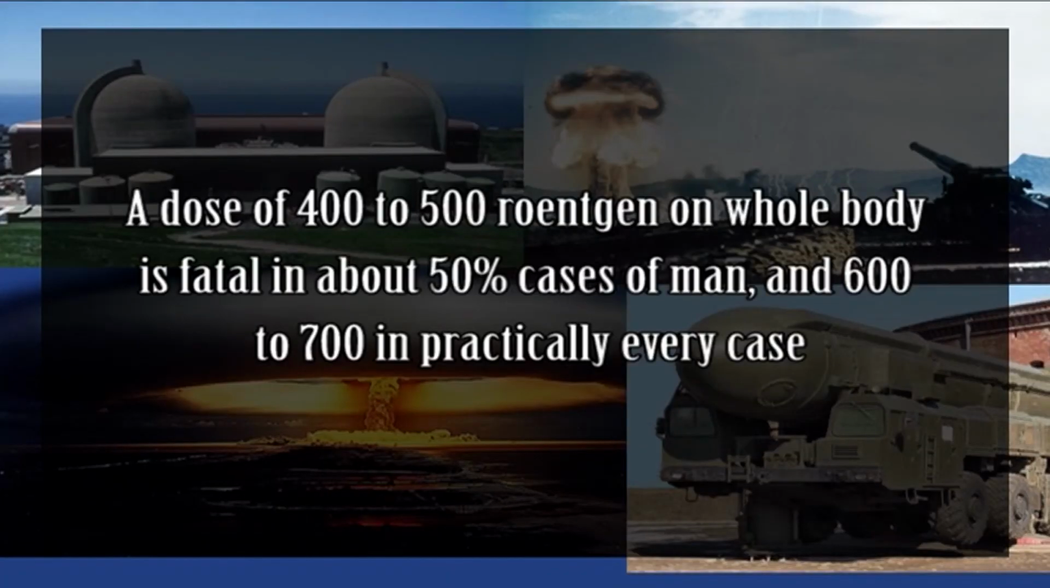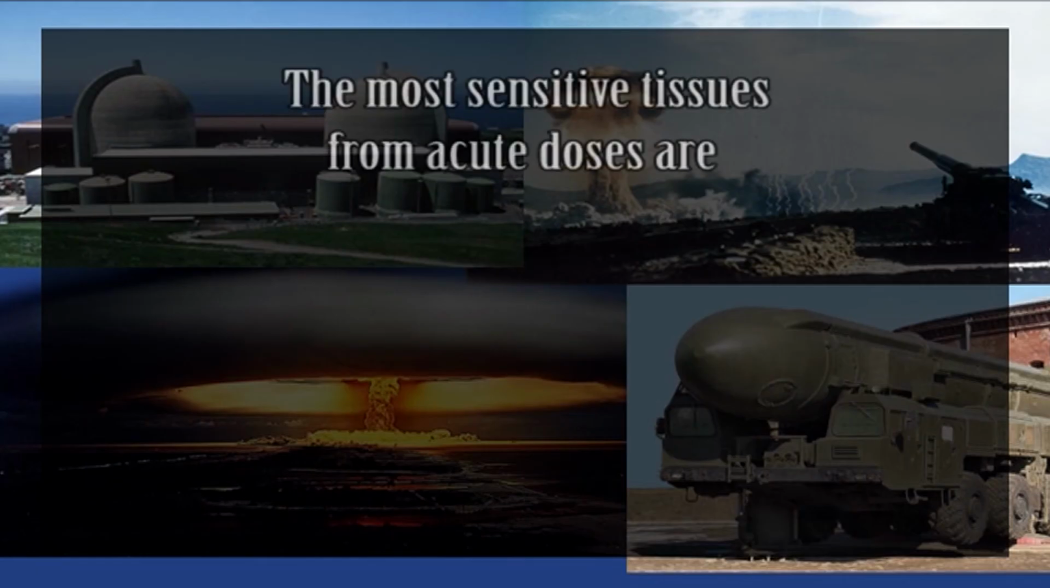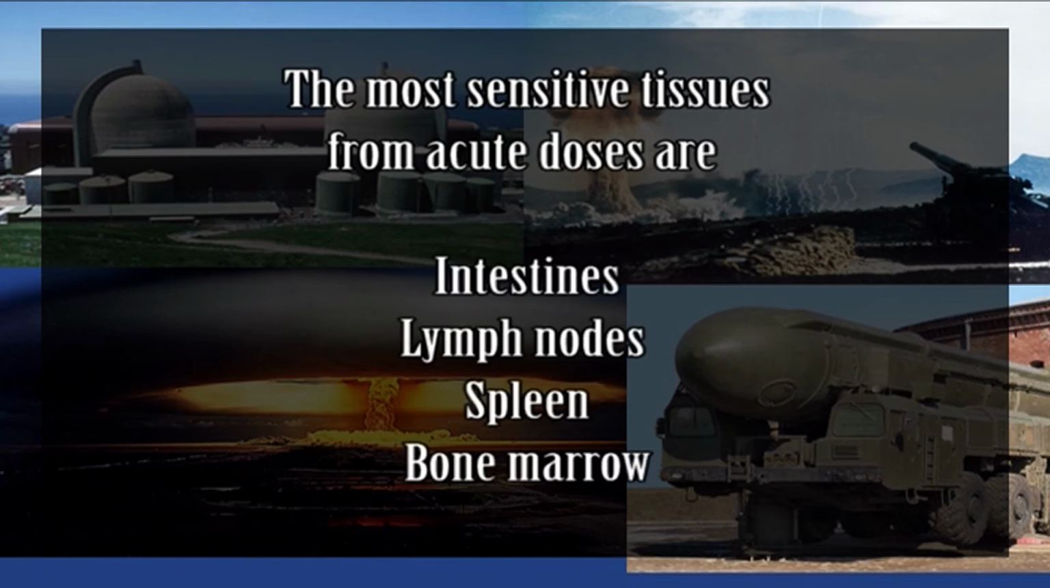High radiation exposures have much toxicity and can kill animal quickly. A dose of about 400 to 500 Roentgen on whole body is fatal in about 50% cases of man, and 600 to 700 in practically every case. The victim declines in vitality and dies from anemia, infection, and hemorrhage. Parts of body differ in sensitivity. The most sensitive tissue from acute doses are intestines, lymph nodes, spleen, and bone marrow. The radiation destroys the body's immune response. The effects of low penetrating radiation are less severe than the penetrating ones.